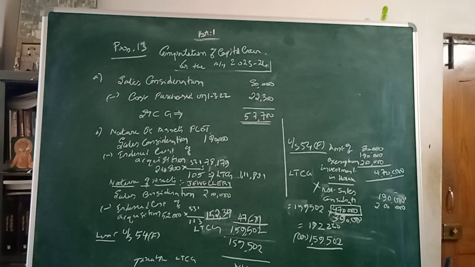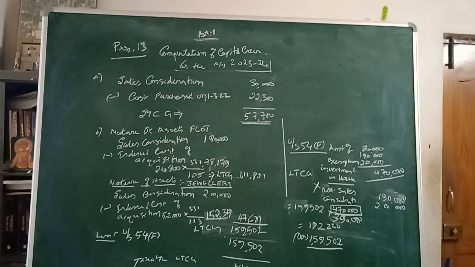Consider the assets sold off. The first type of asset: purchased two plots, one on 1/3/2003 for rupees 24,800 and another on 1/3/2022 for 22,800. Please underline that point. Purchase on 1/3/2022, and the present year is 23-24.